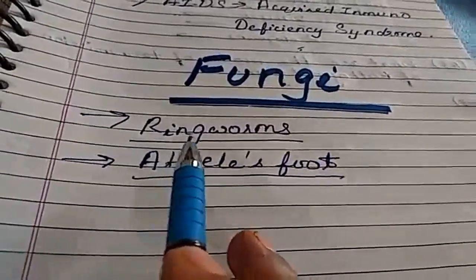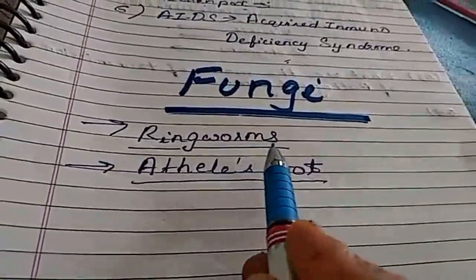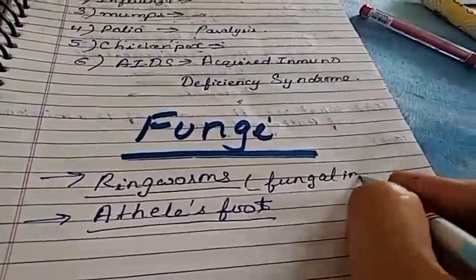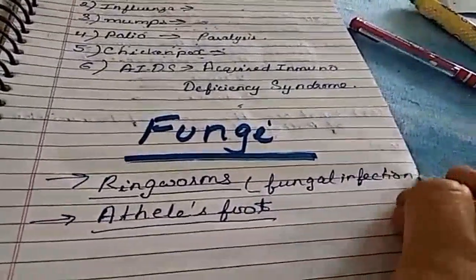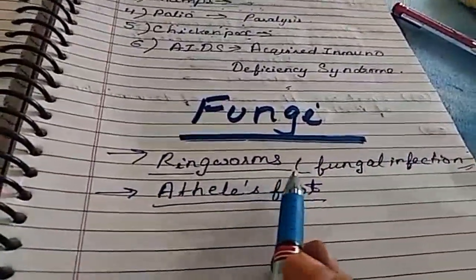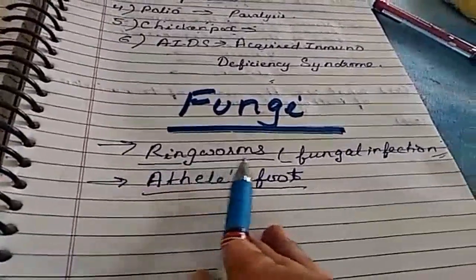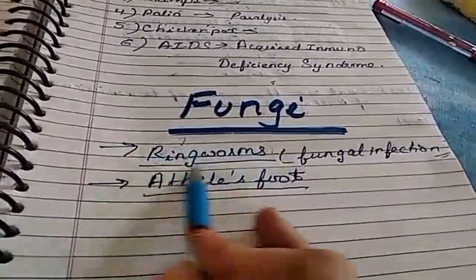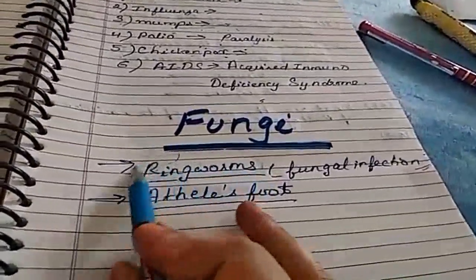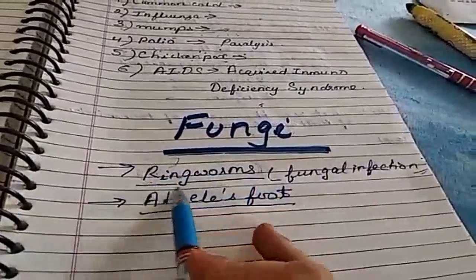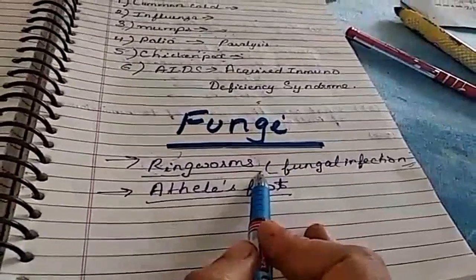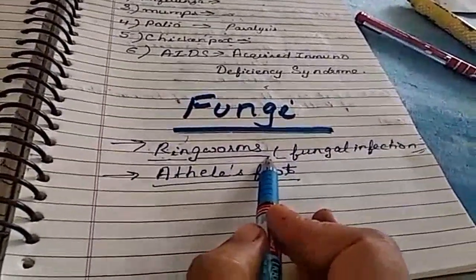What is ringworms? A fungal infection to the skin, spread through skin to skin contact or by touching an infected animal or object. Ringworm is a fungal skin disease which gets transferred from skin to skin or by touching an infected animal or object.